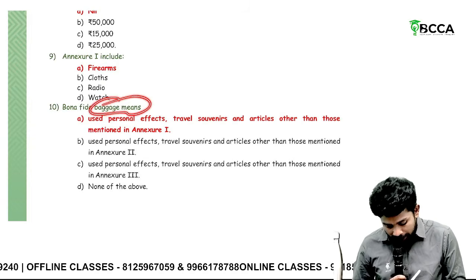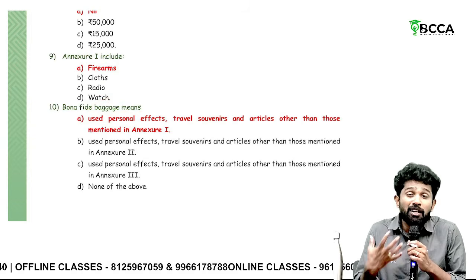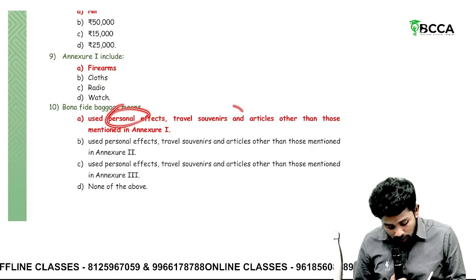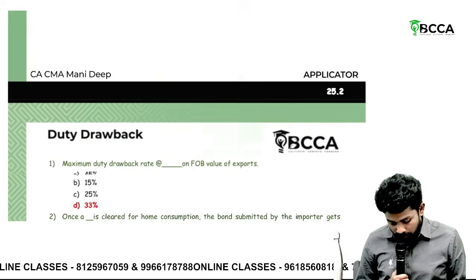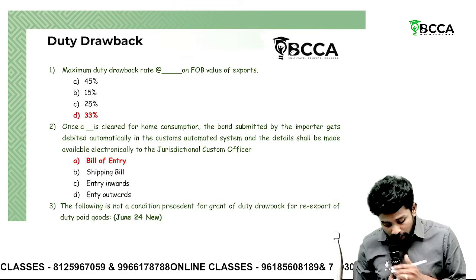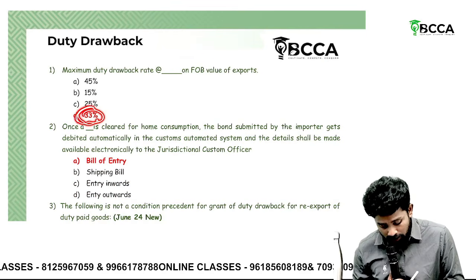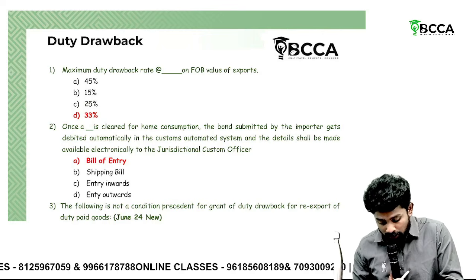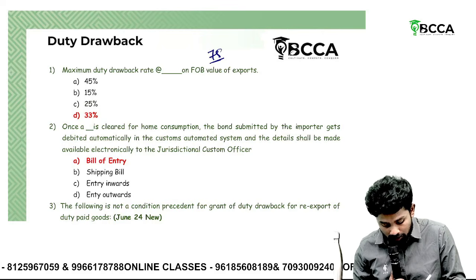Then bona fide baggage means a person's personal belongings, travel souvenirs. So these are exempted actually. Then duty drawback. The maximum percentage of duty drawback allowed is like 33%. You can claim maximum duty drawback of 33% only. So this is under section 75, not under 74.